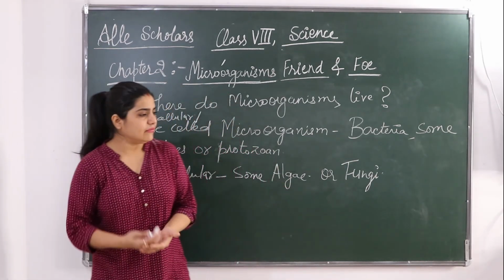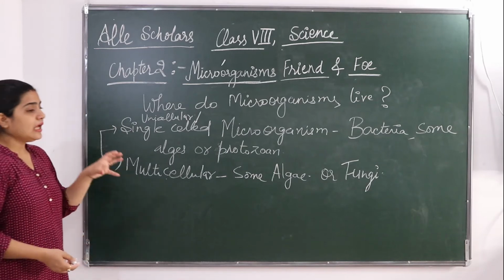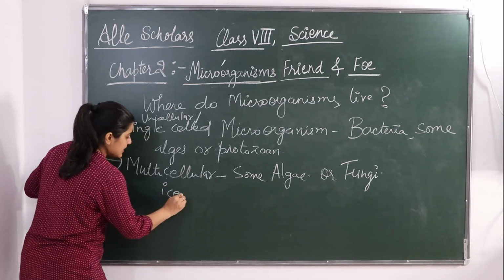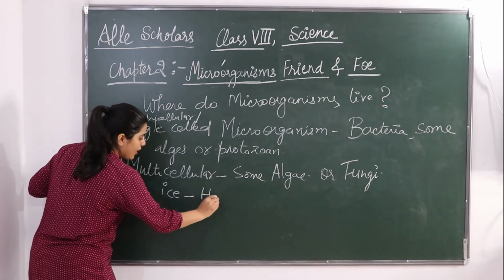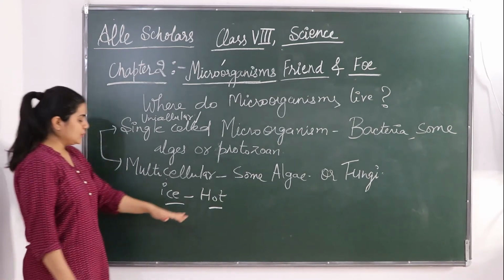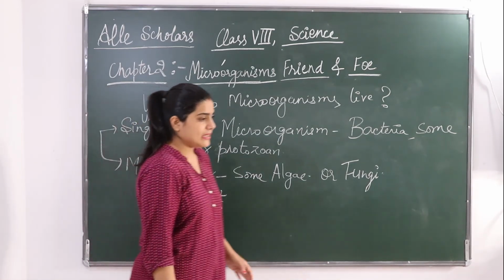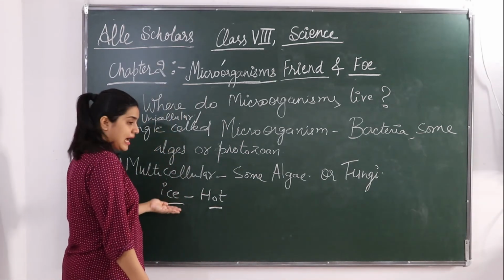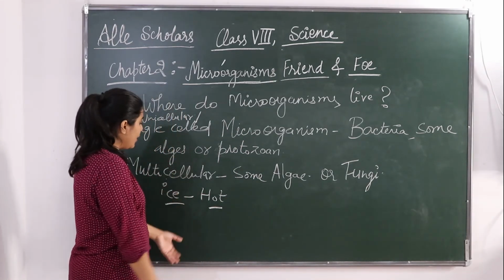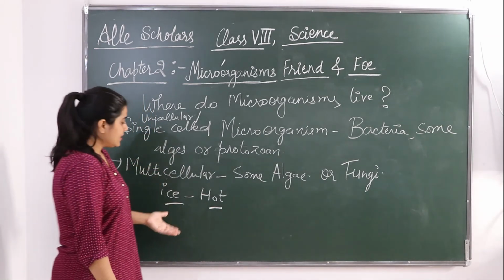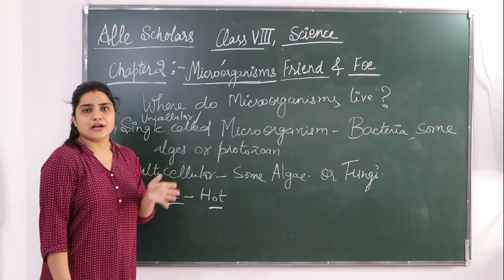So these multicellular and unicellular microorganisms live in all types of environment. They can live in ice and also in hot places. It is not that they are present only at hot places or only at cold places. They are present in ice or cold climate, hot climate, springs, deserts and marshy lands also.